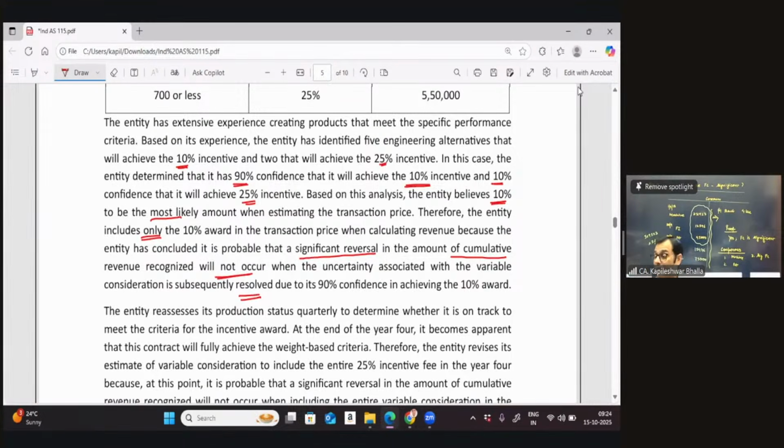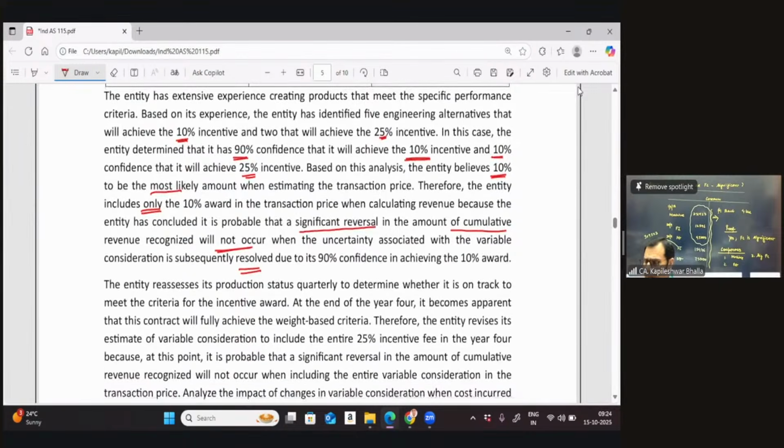Because the standard is very clear that if there is a variable consideration, we will be able to recognize it as revenue only if you can prove that there will be no significant reversal of the cumulative revenue which has been recognized in the past.